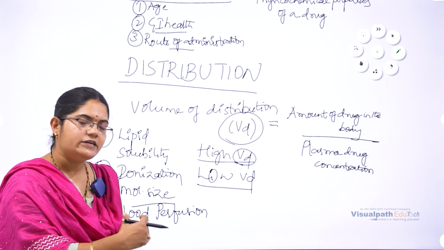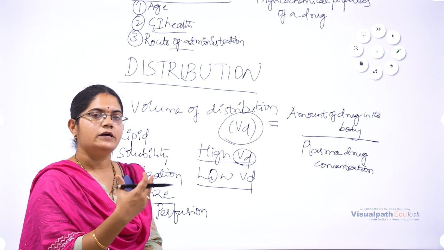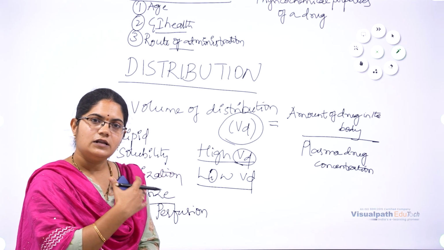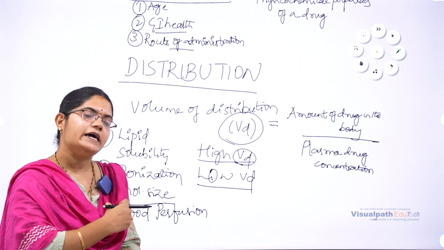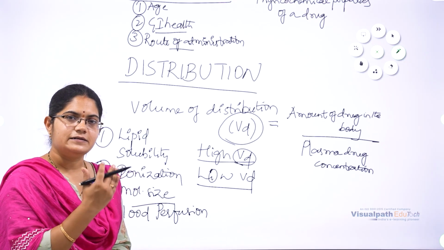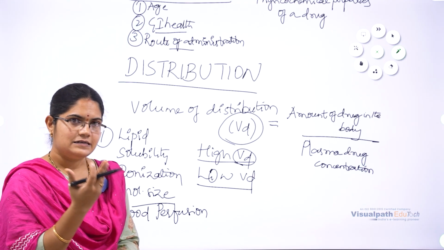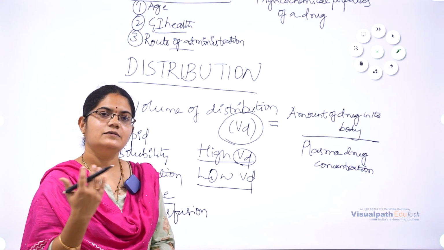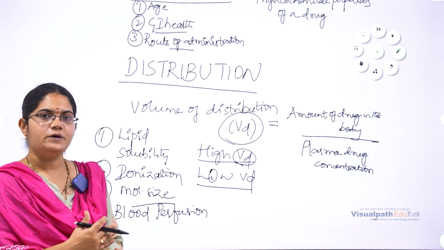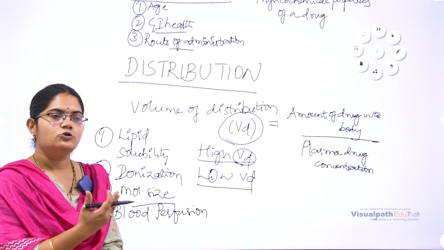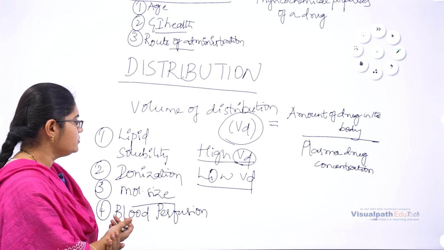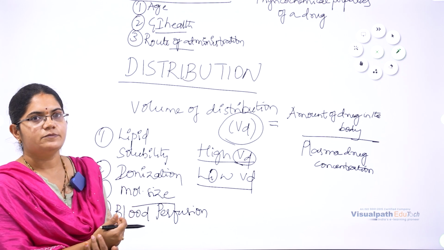So the areas with more blood flow in our body are mainly brain, heart, kidneys, etc. These are all the areas which have high blood perfusion or high blood flow. To those areas, the drug will reach or distribute very fast compared to other tissues in our body. So the blood perfusion should be more for the drug to be distributed very fast. This is another factor which is affecting the distribution.